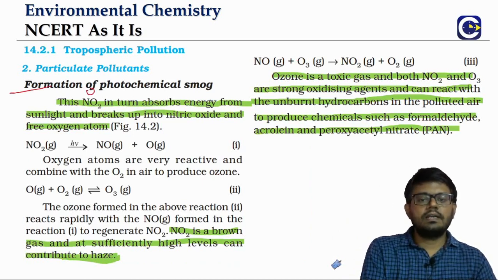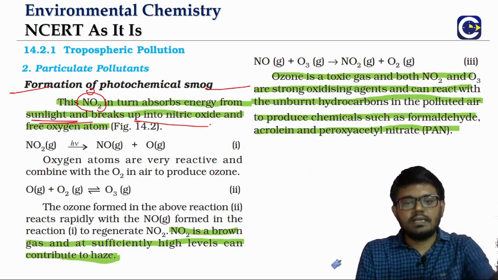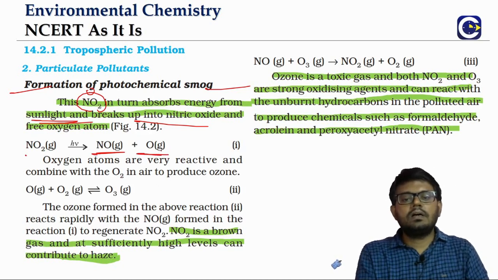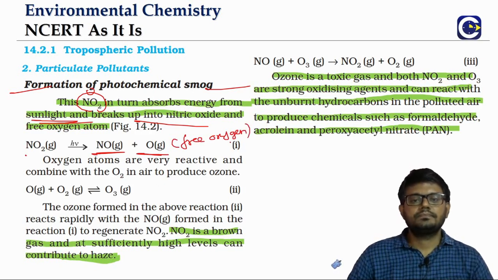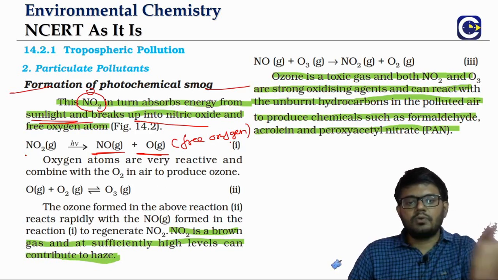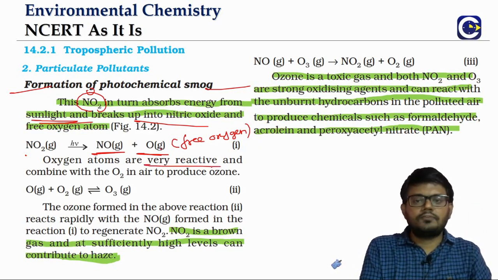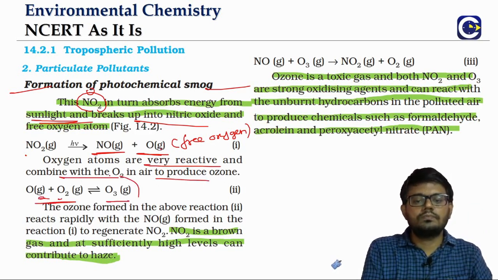So once this nitrogen dioxide is formed, it can absorb the sunlight again, and it will be broken down into what? Nitric oxide and free oxygen atoms. So understand this: the nitrogen dioxide that is formed can be broken again by the action of energy from the sunlight. This free oxygen will be very reactive, of course. It will combine with the molecular oxygen to form ozone. This step is the formation of ozone.